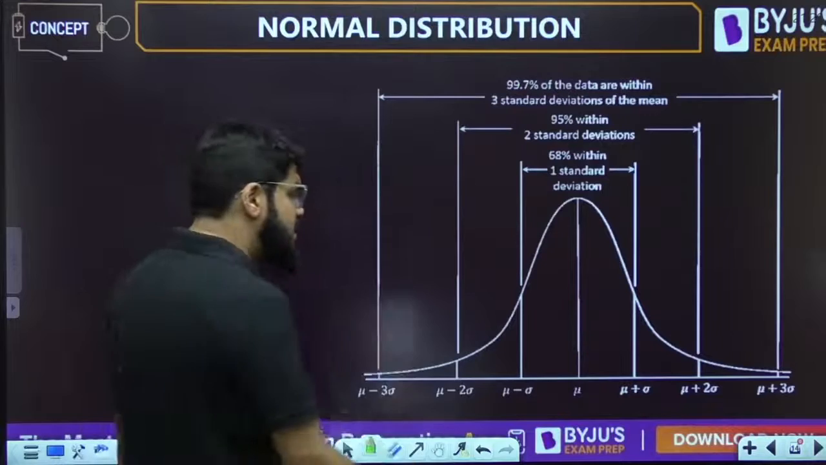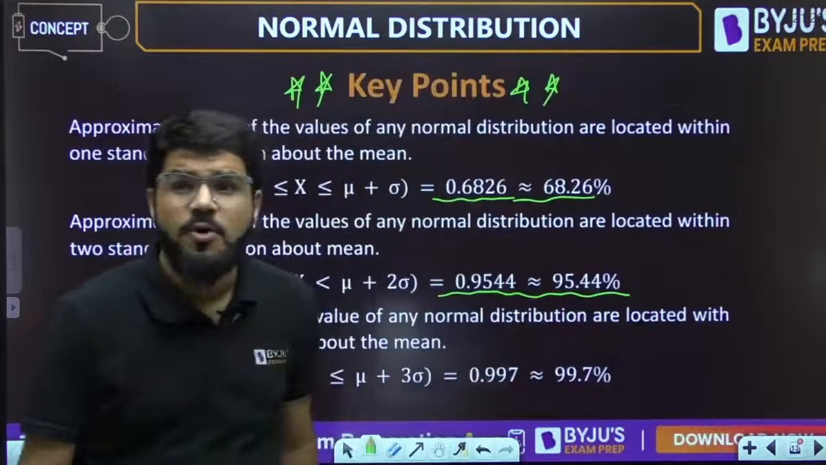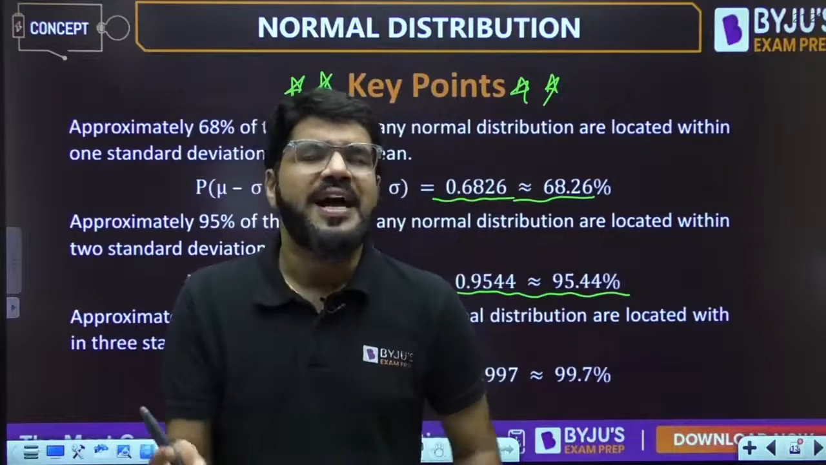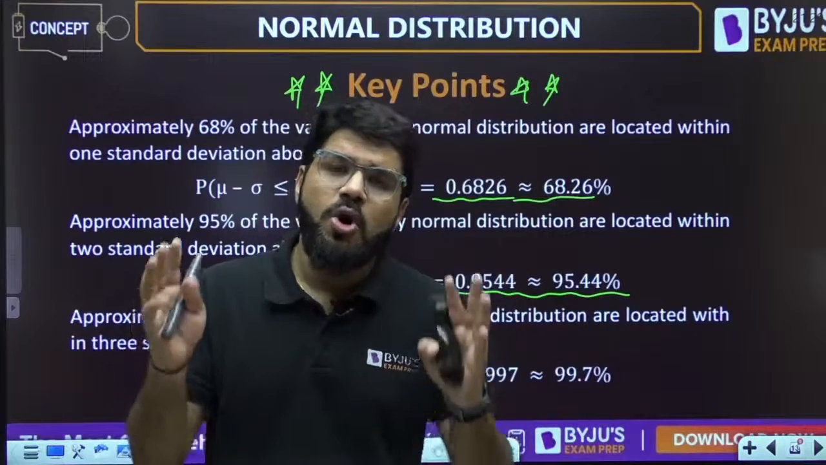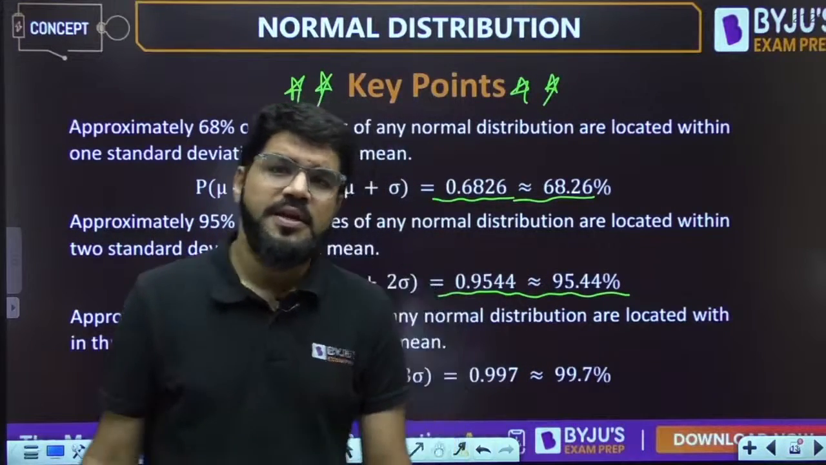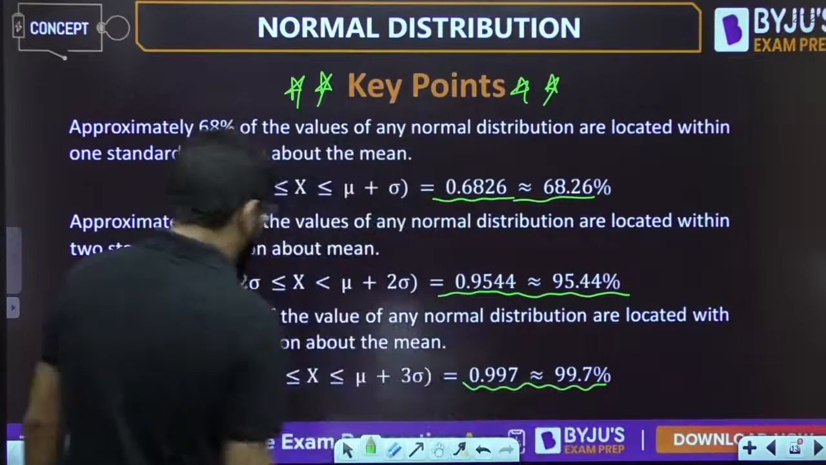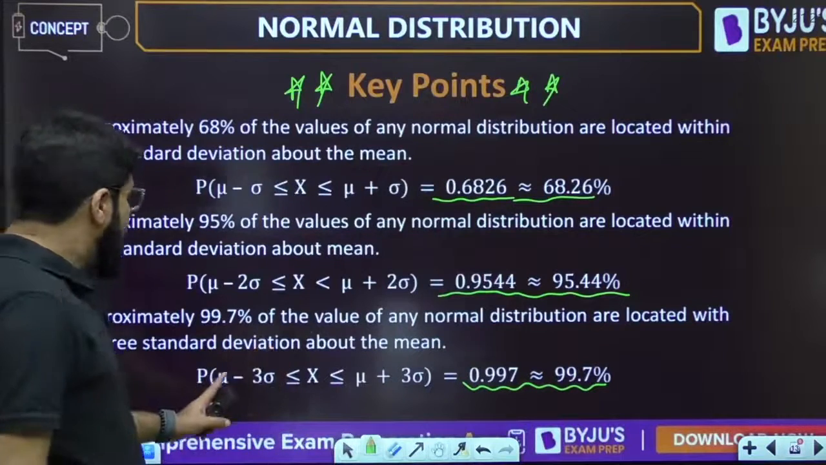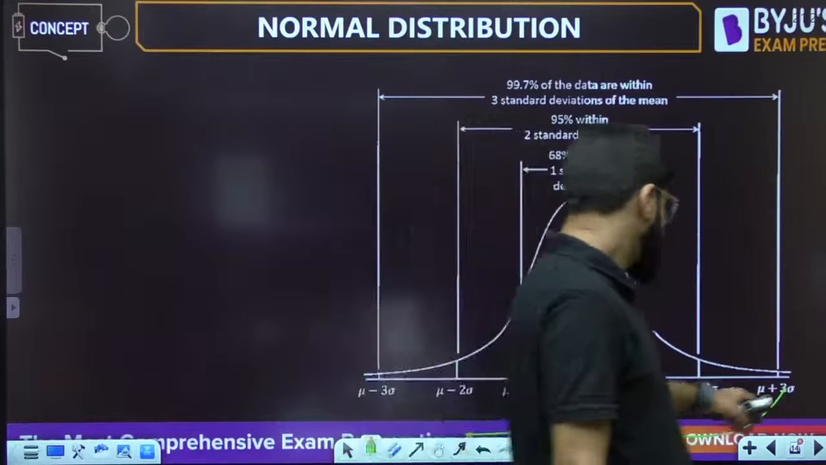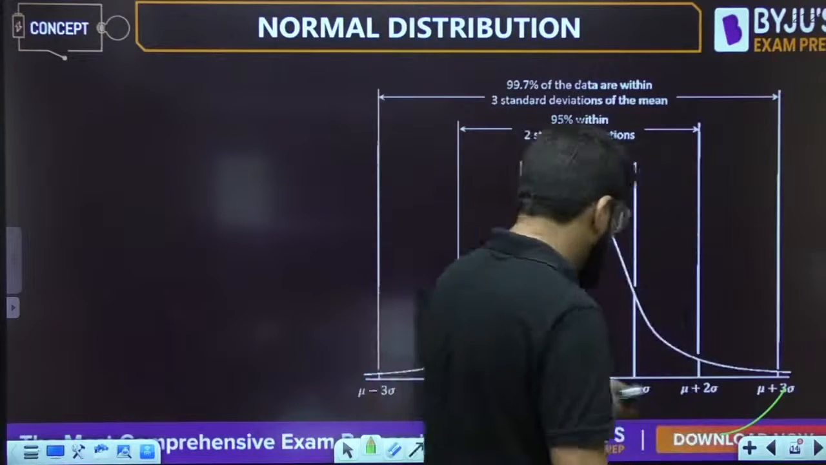The probability of finding a random variable within 3 sigma distance about the mean, mu minus 3 sigma up to mu plus 3 sigma, how much is this? This is 99.7%, which is almost 100. That means almost all of the values are within 3 sigma distance from the mean. 0.997, or 99.7%, is the probability of finding the variable within the range mu minus 3 sigma to mu plus 3 sigma.